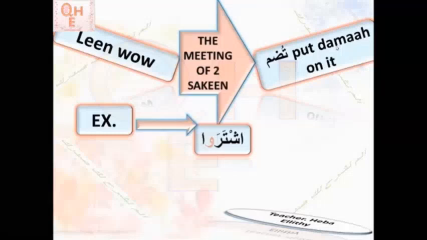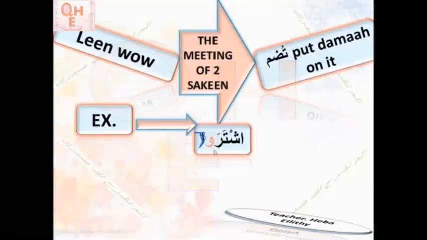Before I start, be sure you understand that this alif is an extra alif in Arabic. It's for the plural, and we don't pronounce it or count it. It's like it's not there at all. That means our last letter here is wow leeniya, because there is fatha before it: ra fatha, wow sukun, raw.